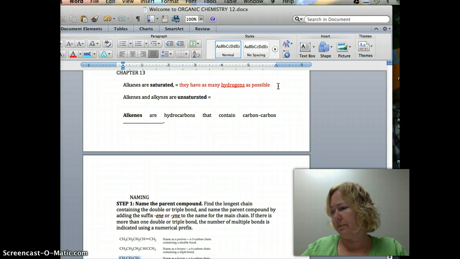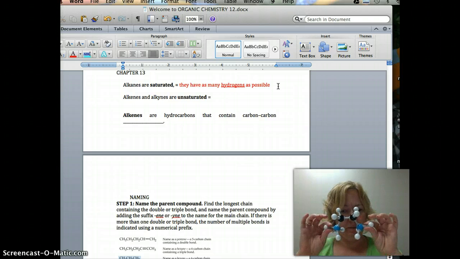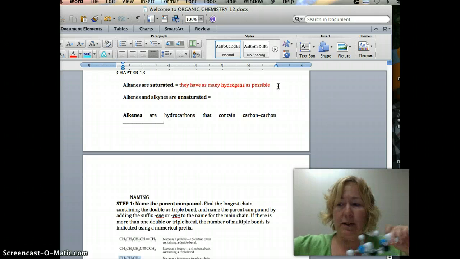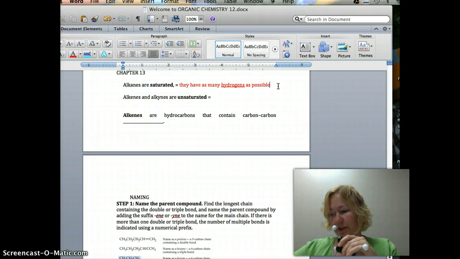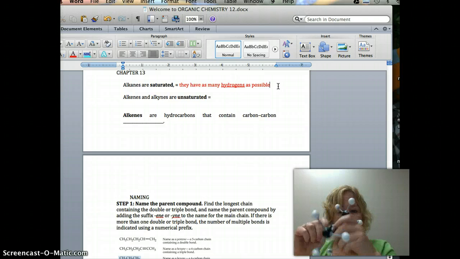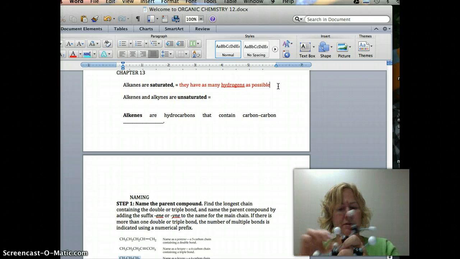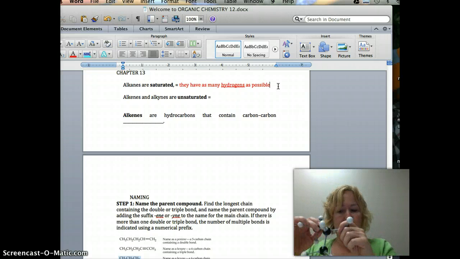Okay, if I have one of these guys, it's saturated. All of its little bonds have hydrogen on it. What does that mean? This guy is saturated. Oh, he's not saturated. He's missing a hydrogen right there. Okay, now he's saturated. All of his carbons have hydrogens. What does that mean? Well, it means there's no double bonds, because what do I have to do?